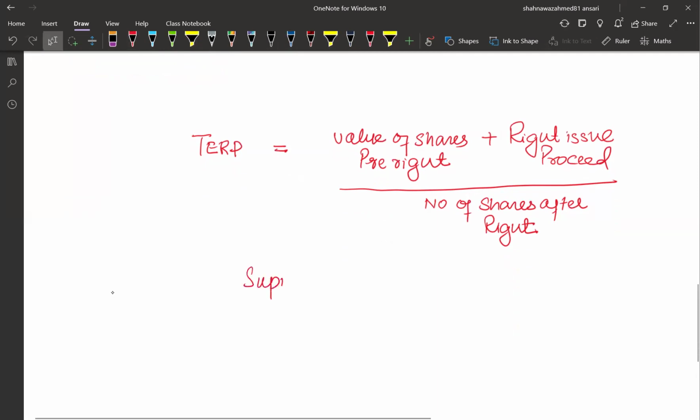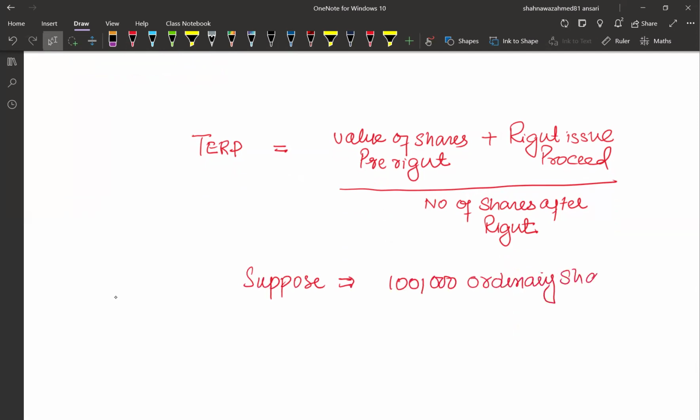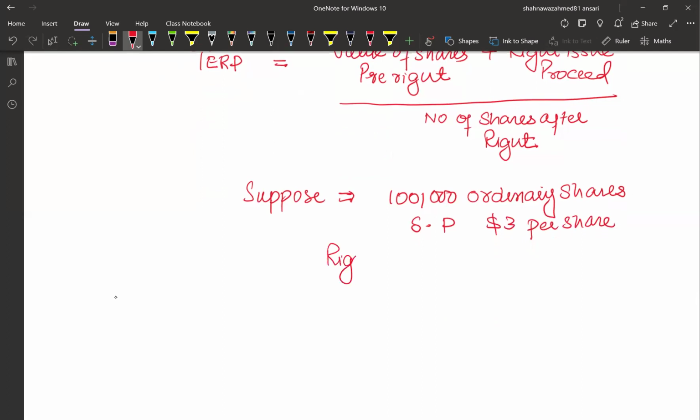Suppose we have 100,000 ordinary shares in issue right now. These are the existing shares, and the current share price is $3 per share. Now, a right was offered to existing shareholders, and the terms of the right were 1 for every 5 held. And the price offered was 2.80 per share. This is the rights issue price.